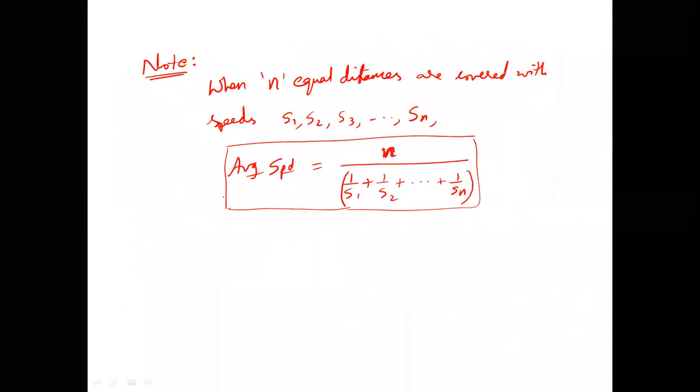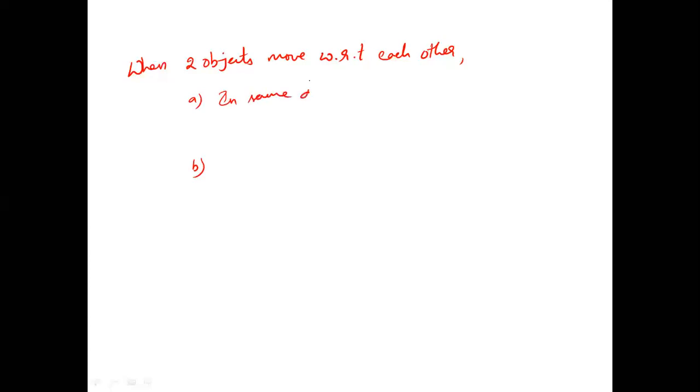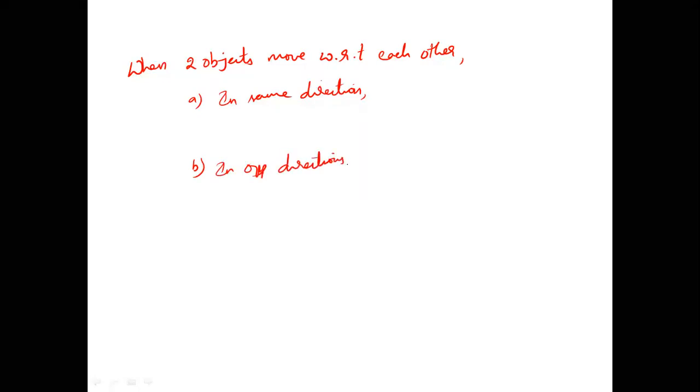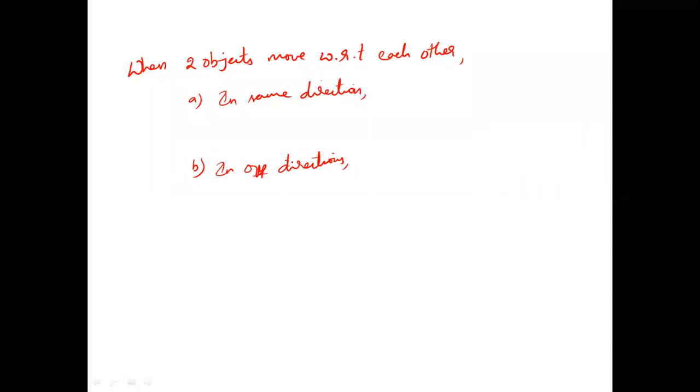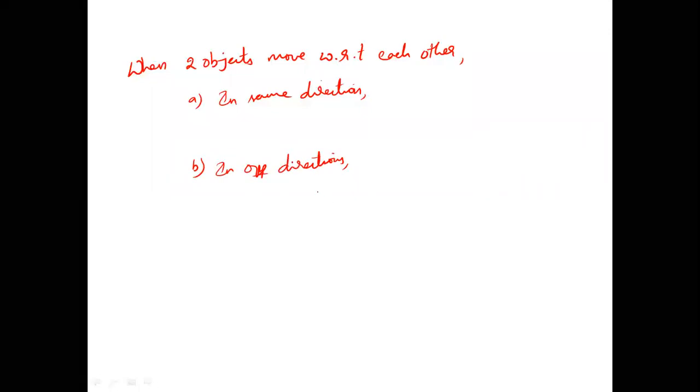The next part of time and distance is about the scenario when two objects move with respect to each other. Now, when two objects move with respect to each other, there are two scenarios possible. They can move in the same direction with respect to each other, or they can move in opposite directions with respect to each other. I'll just introduce this concept and leave, so that tomorrow in the next session, we'll be continuing the discussion on the same. Now, I'll just give a simple relation. This actually has to be understood as the theory of relativity.